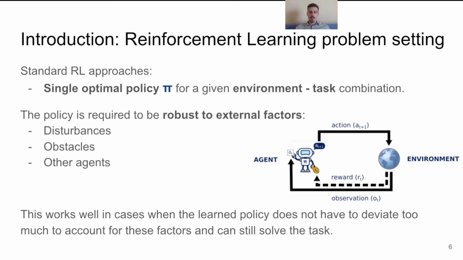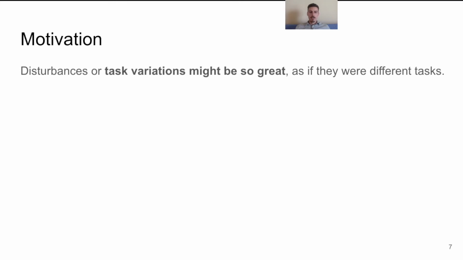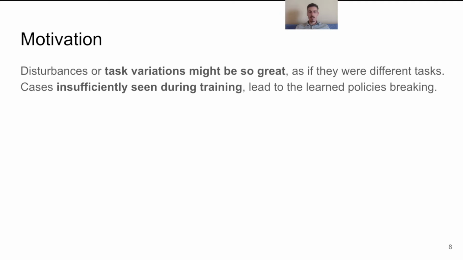This works well in cases when the learned policy does not have to deviate too much in order to account for such factors and can still solve the task successfully. However, if certain disturbances or task variations are so great as if they were completely different tasks, this might fail. As well as if some cases which have been insufficiently seen during training occur, it can also lead to the